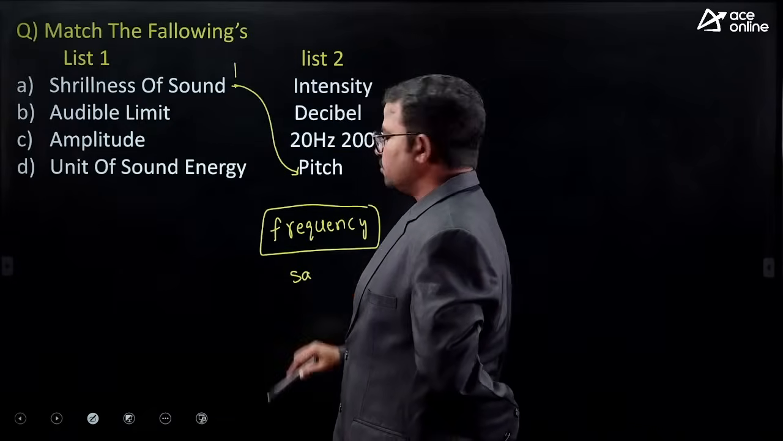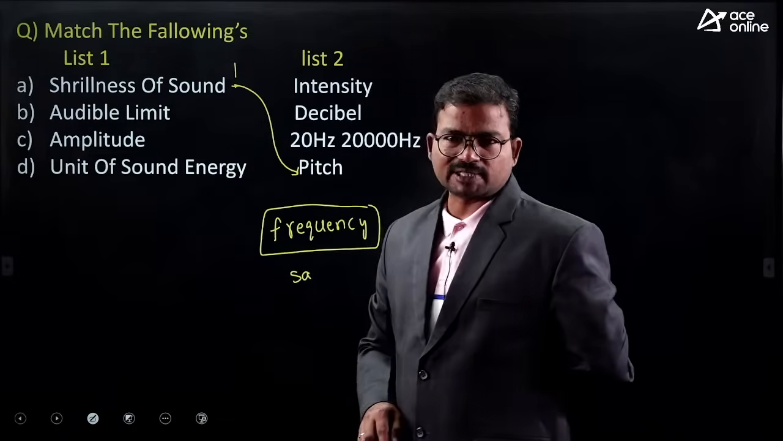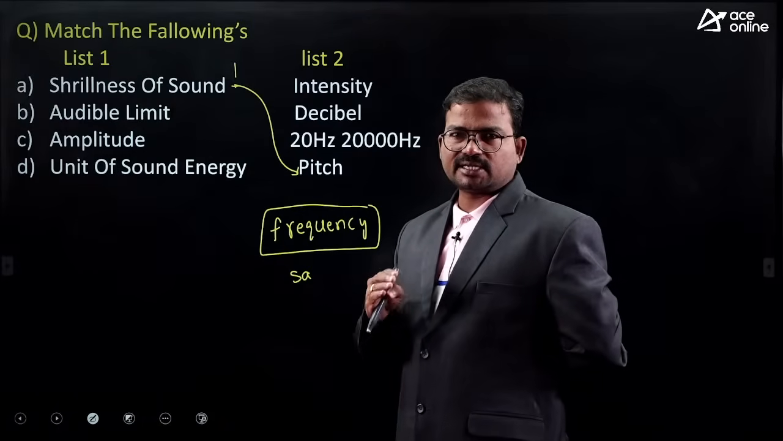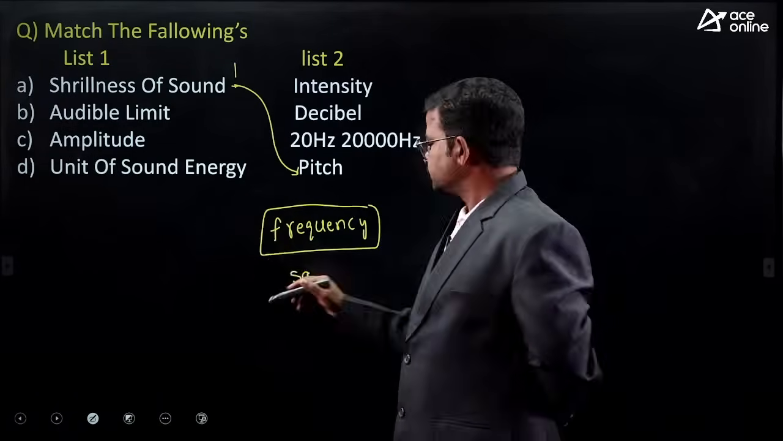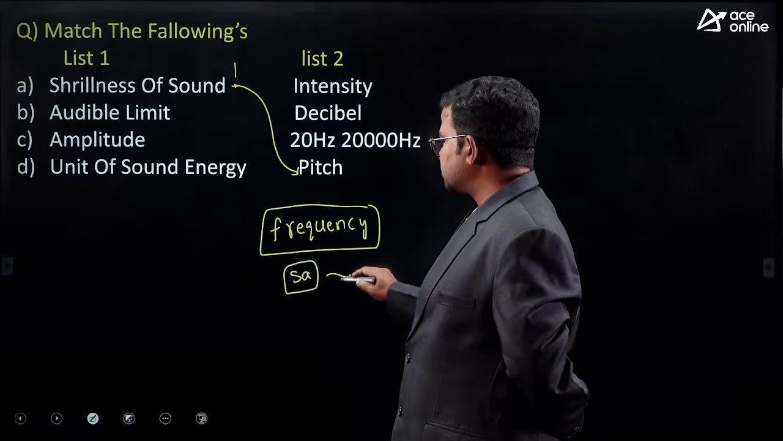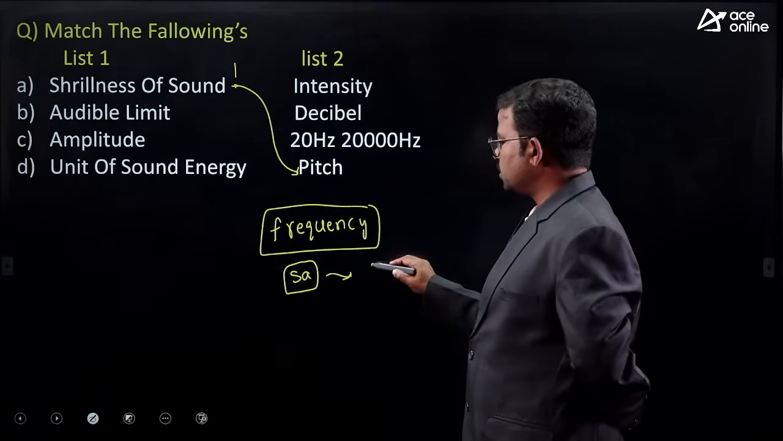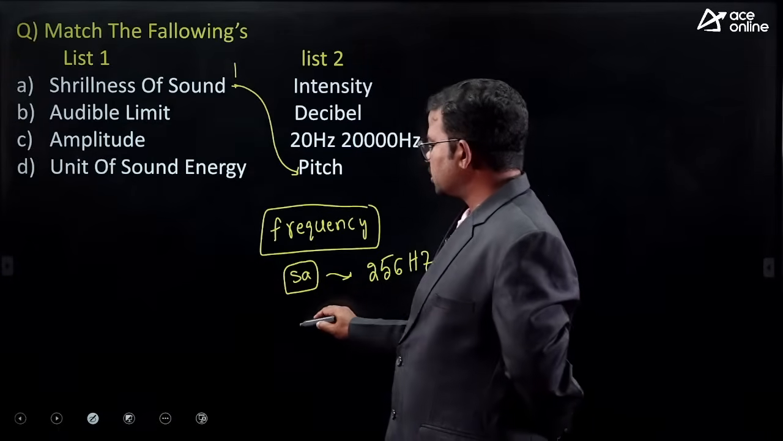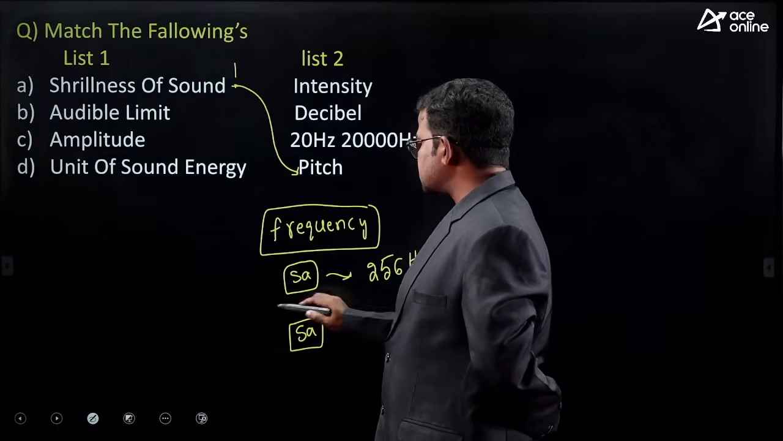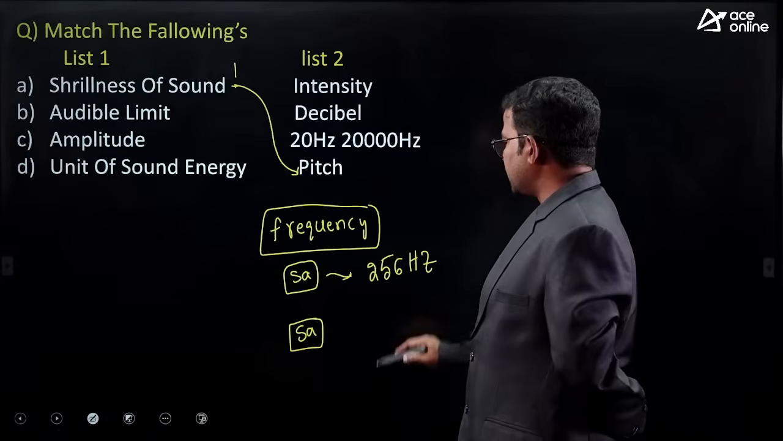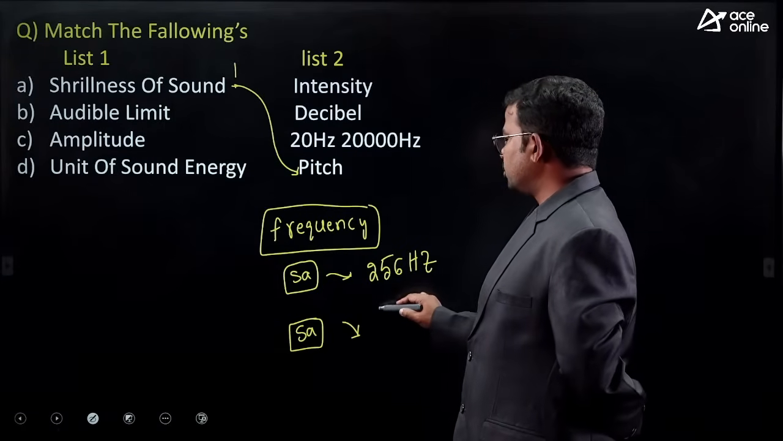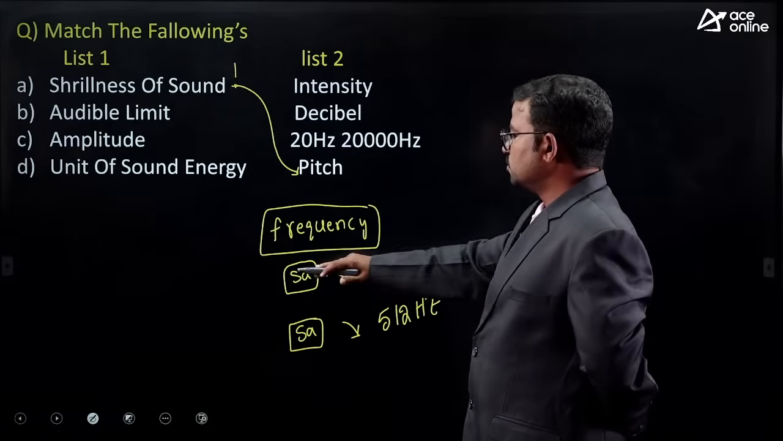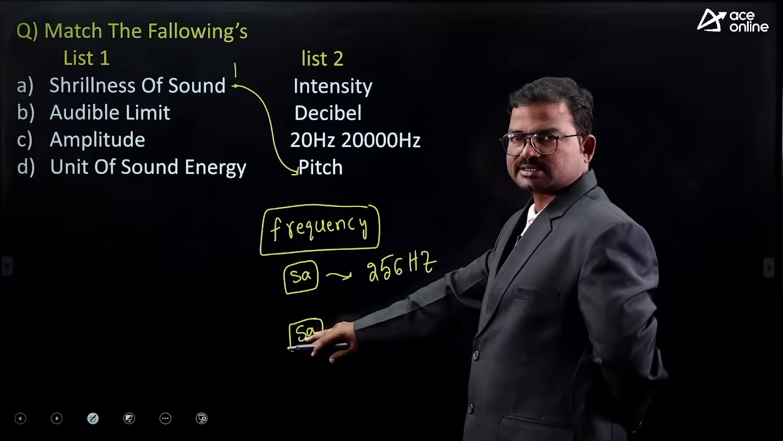If you consider Indian musical notes, Sa Ri Ga Ma Pa Da Ni Sa, the Sapta Swaras. The first Sa has a frequency of 256 hertz. What about the last Sa, the high pitch Sa? Its frequency would be 512 hertz. So this is the low pitch Sa and this is the high pitch Sa.